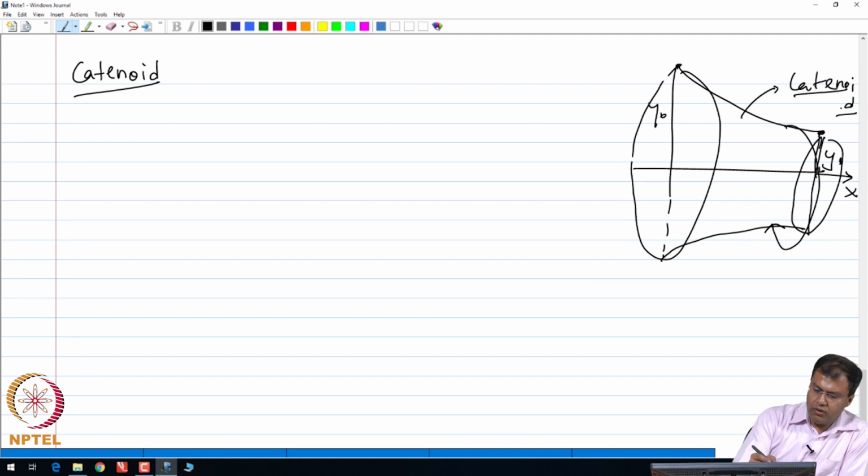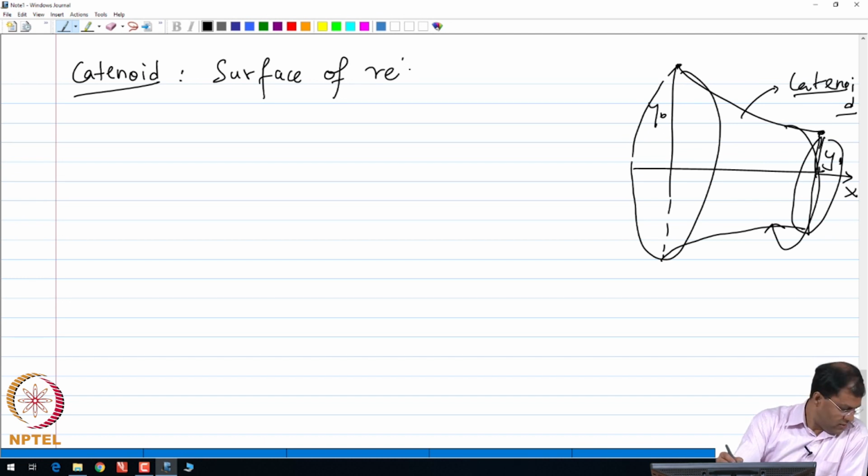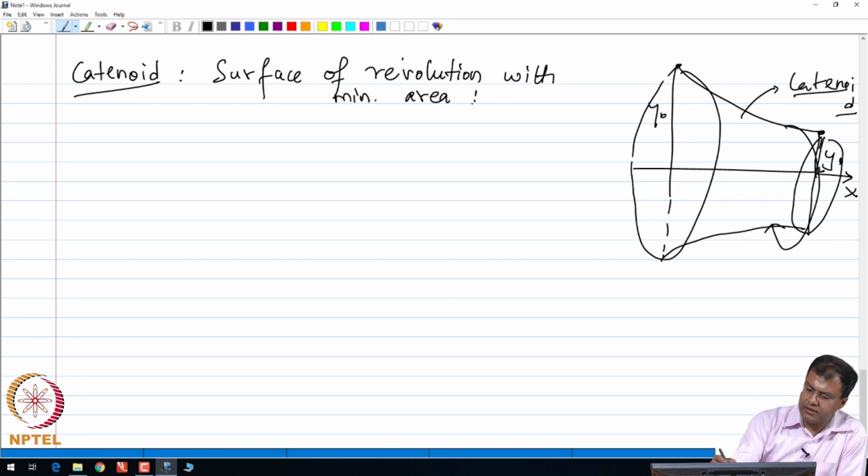The catenoid is the surface of revolution with minimum area that is generated by revolving the catenary.